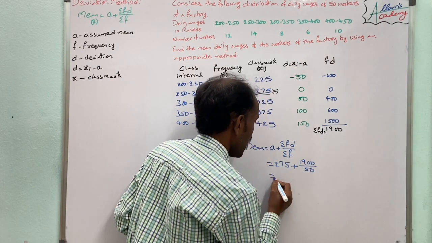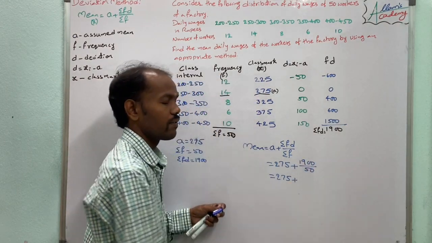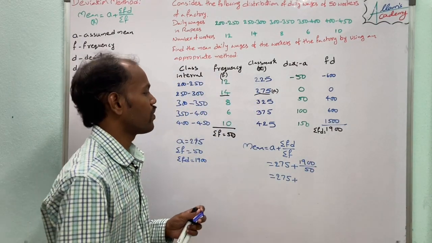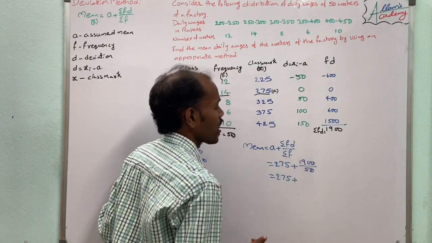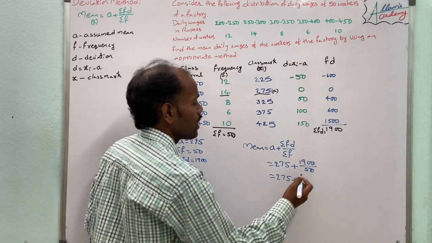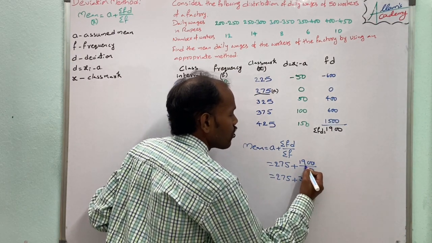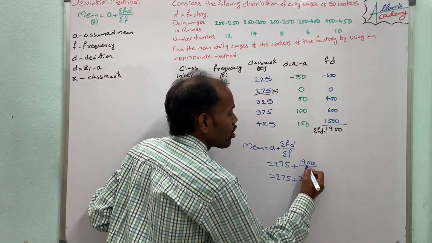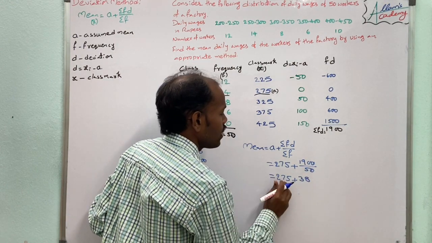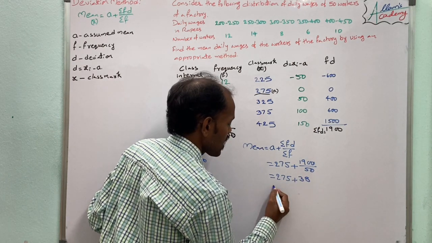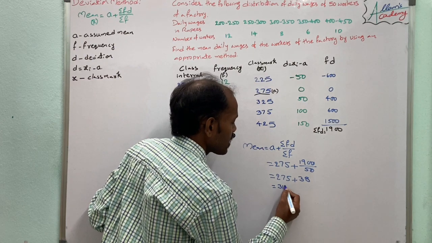Dividing 1900 by 50, the 0 cancels, and 190 divided by 5: 5 threes are 15, we remain with 4, which means 40, and 5 eights are 40. So 38. 275 plus 38 equals 313.